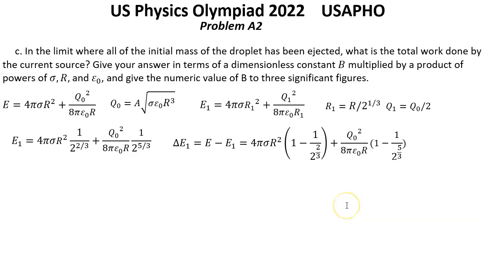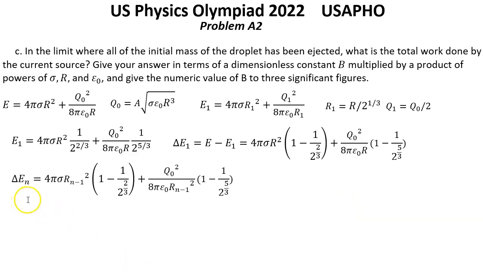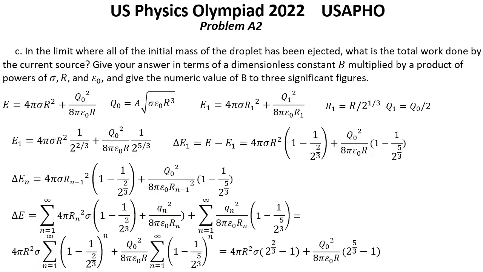And now let's do recursion. We have delta En equal to this expression, and finally we just need to sum all these delta E over n. That will be all this sum. And we see that this is a sum of geometric progressions, which finally gives us this result. Now we need to add the initial energy given to the initial droplet. So that was Q0 square over 8 pi epsilon 0 r.